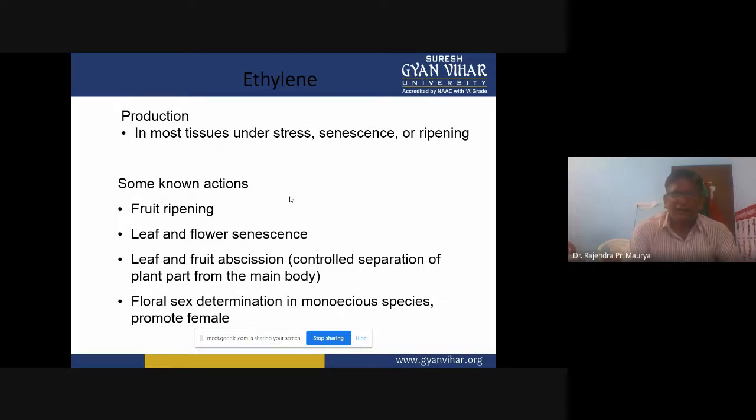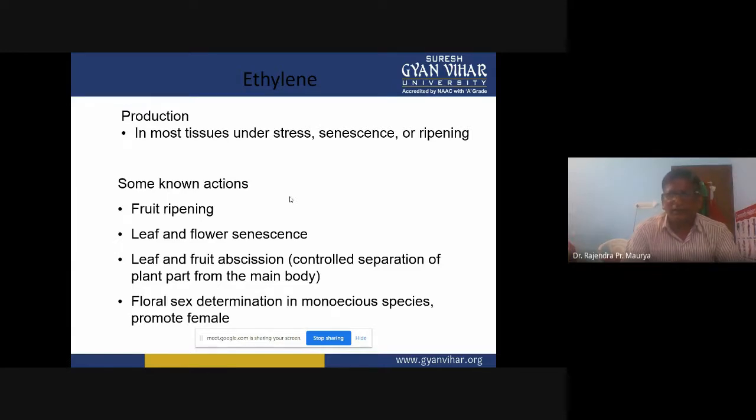Then the second one is leaf and flower senescence. Leaf development and flower development that lead to senescence are due to ethylene hormones. Then leaf and fruit abscission.